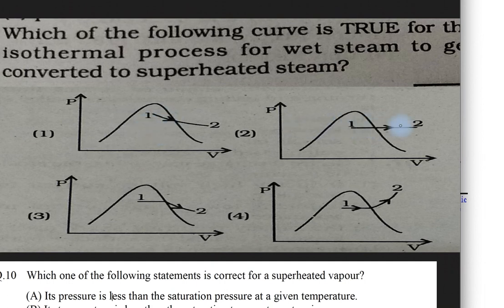In the next, 1 to 2 is a straight line, but it will be a downfall. And option D is for constant pressure and option C is for constant temperature, because this graph will be coming like this, and here this graph will be going like this. So the correct option is C.